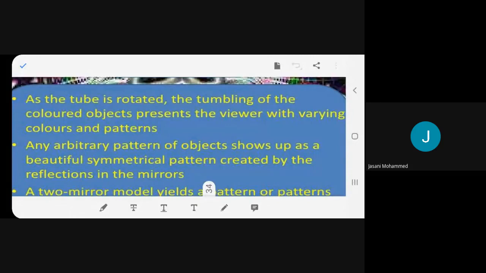Remember that these patterns are always symmetrical. You know what is a symmetrical image? The left equals the right. That is called a symmetrical image. You understand? So you get beautiful patterns which are created by an effect called reflection. The reflection of the mirrors is creating beautiful patterns. What type of reflection is this? Multiple reflection. Any problem with that? No, ma'am. Okay.